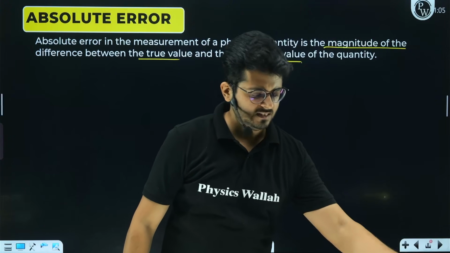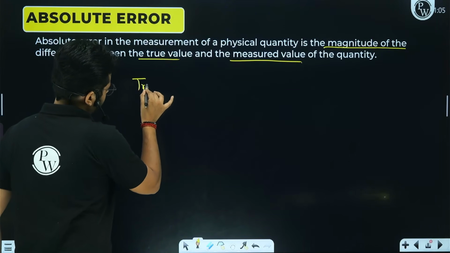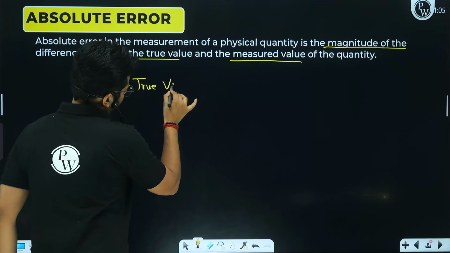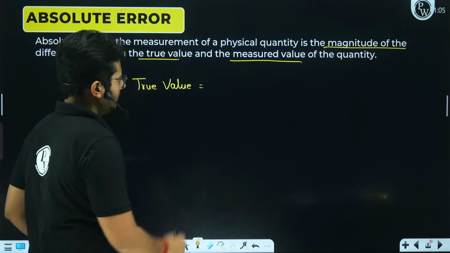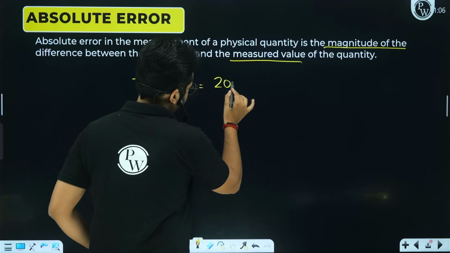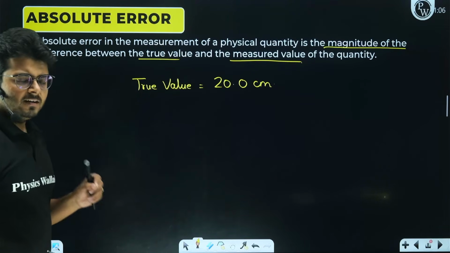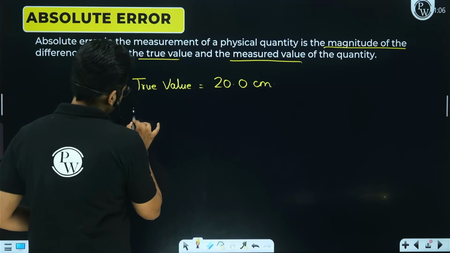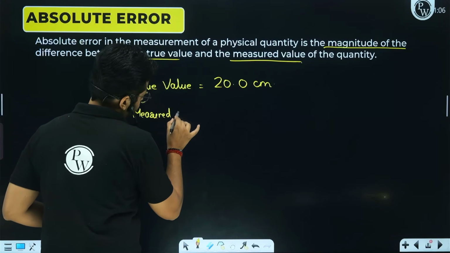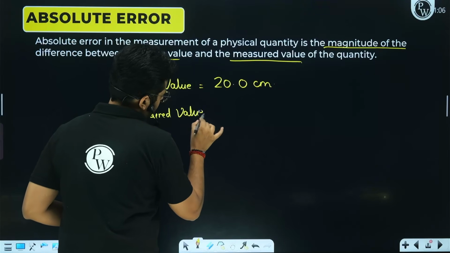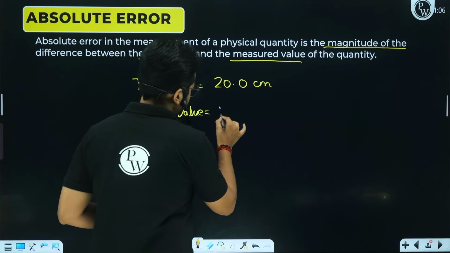The true value of the measurement of this particular object was 20 centimeter, so it was written behind the box. And the measured value, the one you measured, was, let's say, 19.8.